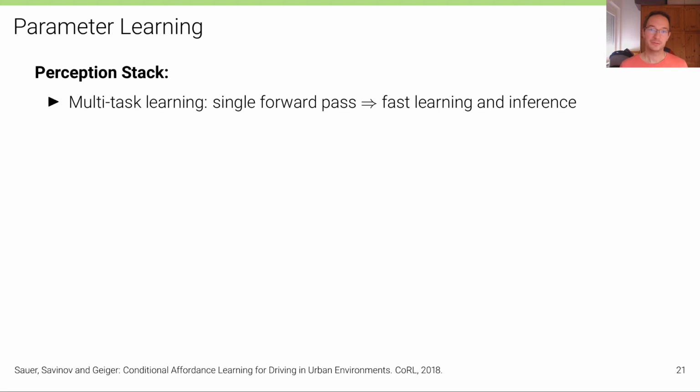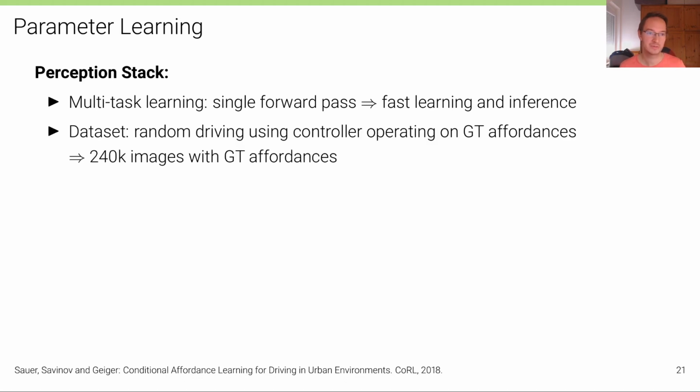So how can we now learn the parameters of this model, the parameters of the perception stack? Well, we implemented a multitask model where we have a common backbone such that there's only a single forward pass with multiple shallow heads implemented, which leads to fast learning and inference. The dataset that we use comprises random driving using the controller that I've just shown operating on the ground truth affordances. We have a simulator, so we can just use the ground truth affordances in order to drive safely through that environment in order to generate the data.